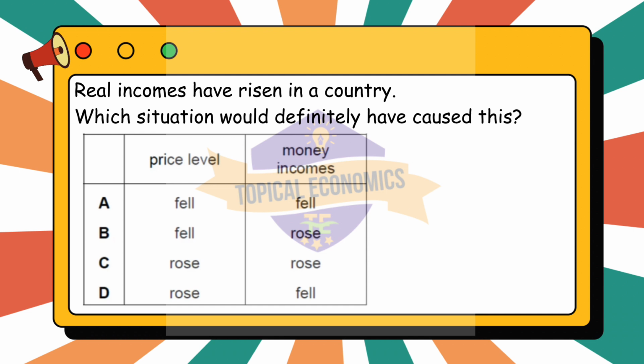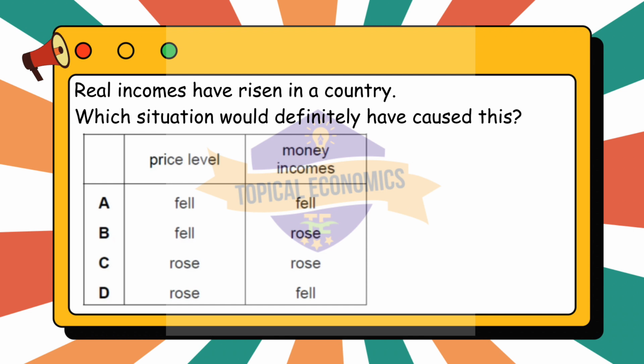If both the price level and money incomes fall, real incomes might not necessarily rise. Real income could rise if the price level falls more than money incomes, but this isn't guaranteed. In many cases, when both fall together, purchasing power doesn't improve significantly.